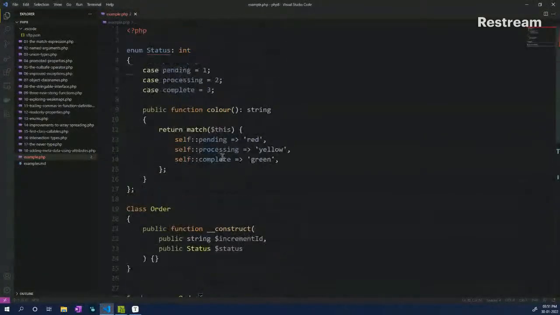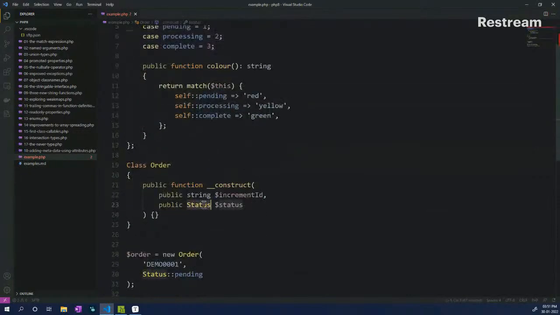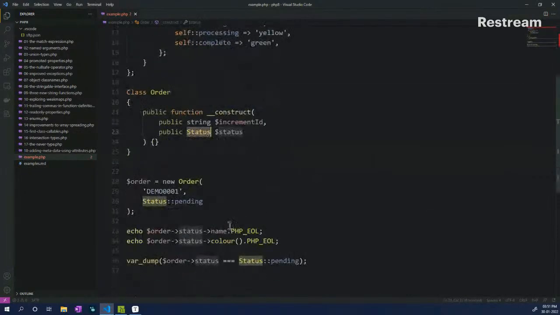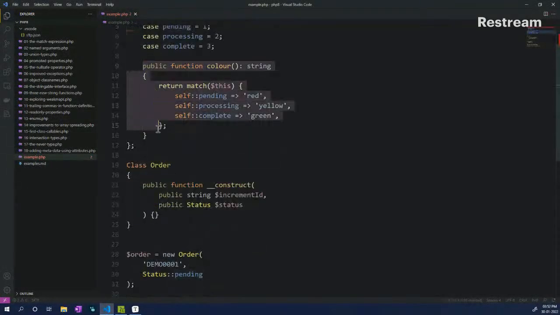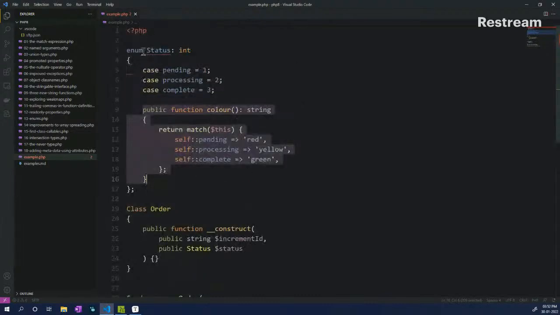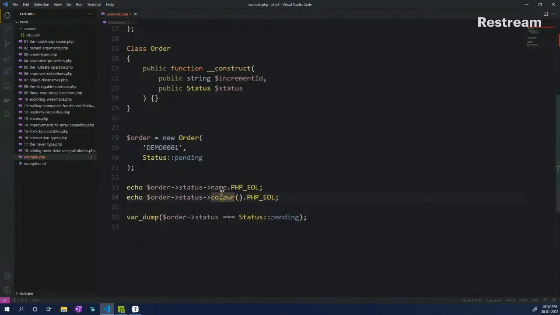So hopefully you understood how the enum class actually works, how the cases can be used to do a strict check on the arguments that are passed in, what the various things like the case name and the values can be utilized for, and also the functions that can be declared inside of your enum class to do much more operations than you want.